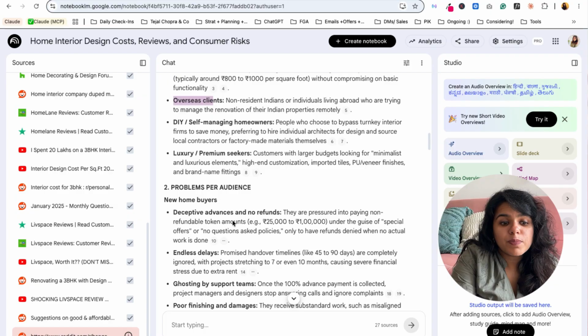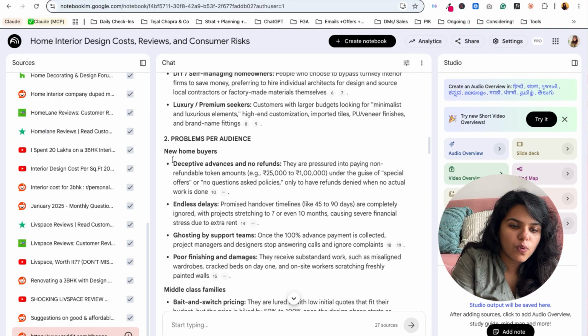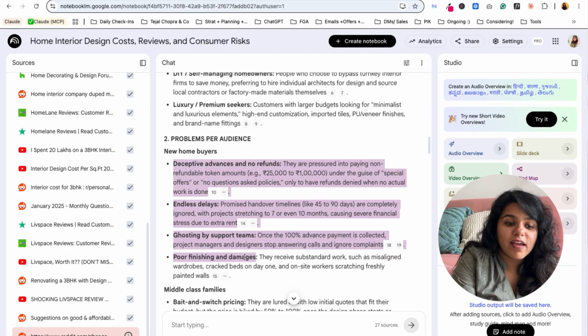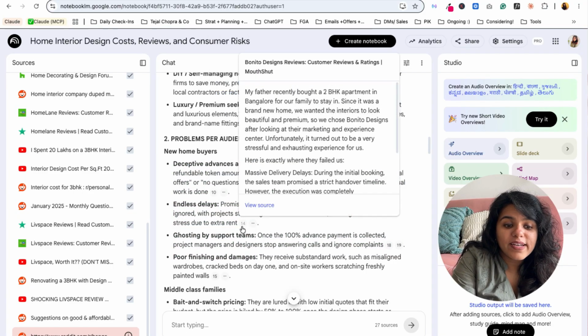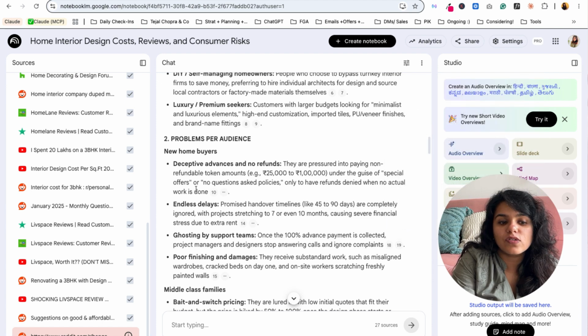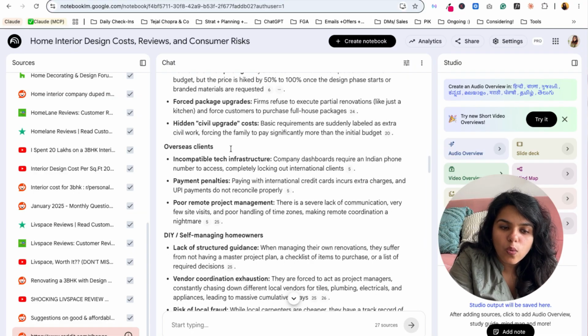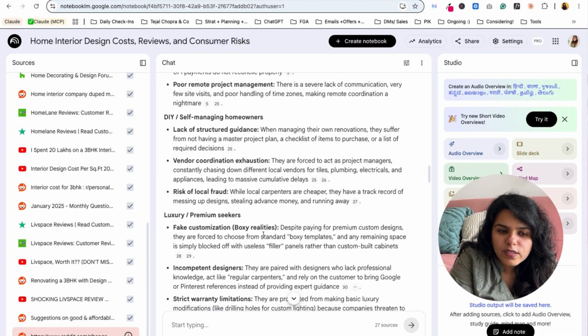Then the problems per audience that it realized based on these sources, which is basically for new home buyers, these are the multiple problems they are facing, along with how dense the problem is. So basically the higher this number, the higher the searches across all the data that we gave it. Then there are middle class families, which have different problems, and overseas clients have different problems. So all of these problems it will give you.